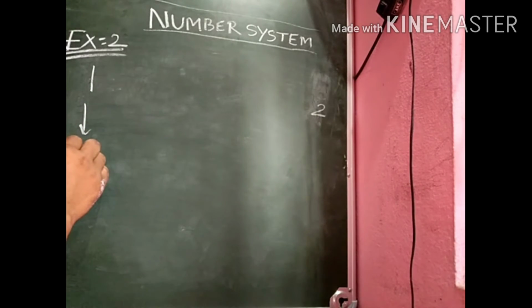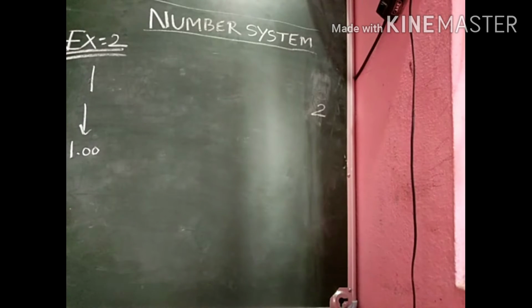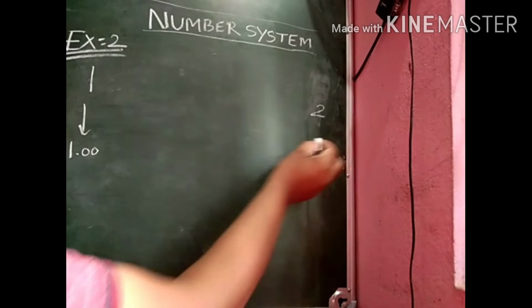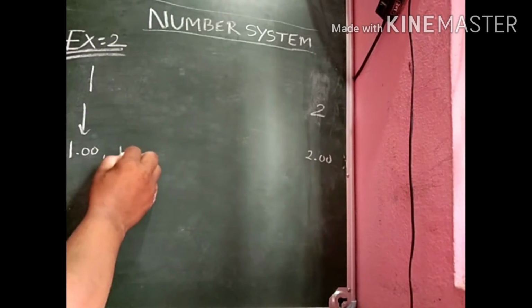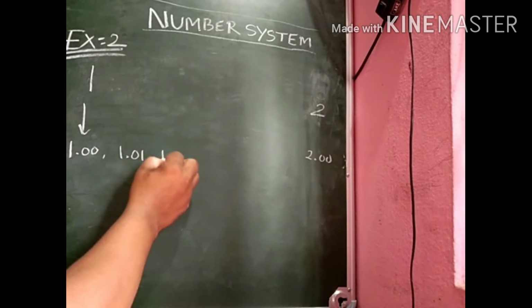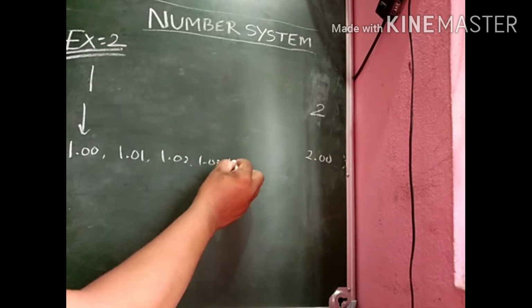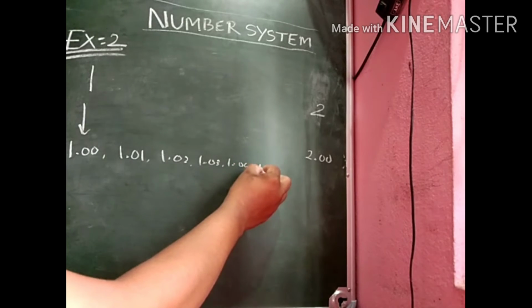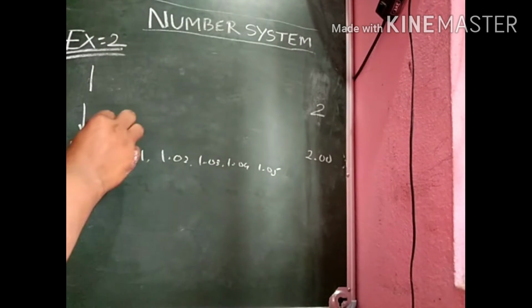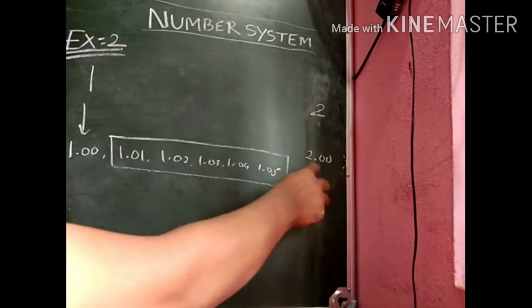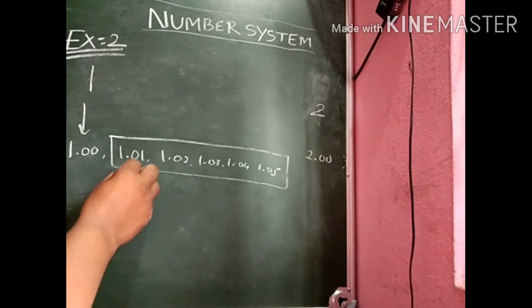1 can be written in the form 1.00. 2 can be written in the form 2.00. Then 1.01, 1.02, 1.03, 1.04, 1.05 are the numbers which lie between 1.00 and 2.00, that means 1 and 2.